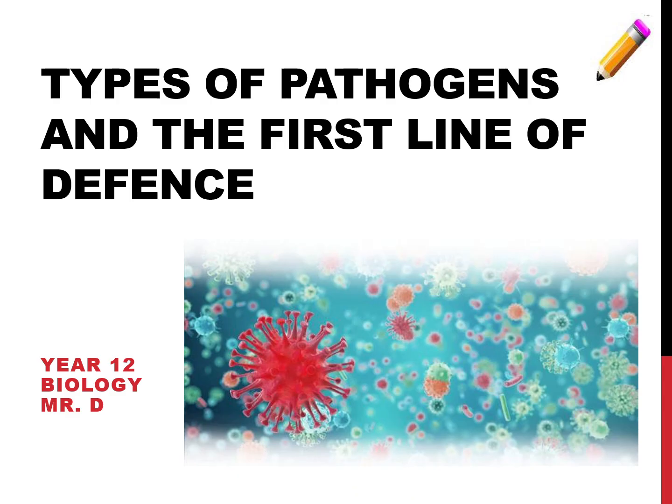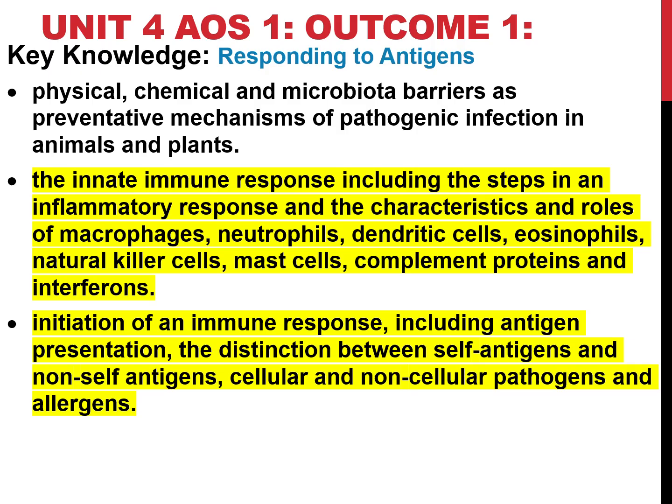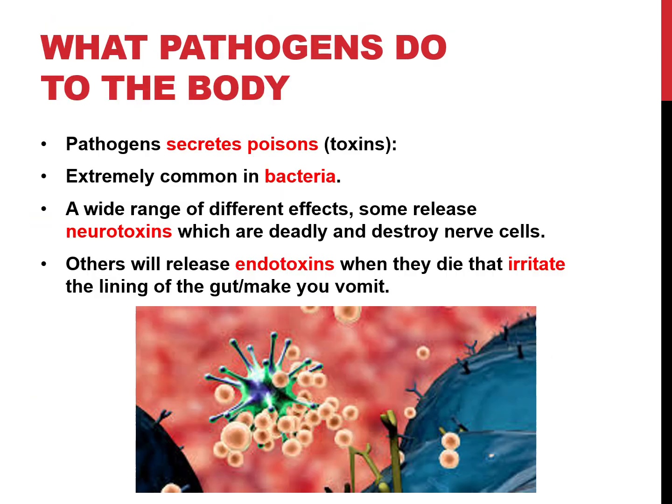All right, so what are the types of pathogens in the first line of defense? So what do pathogens do in the body? They can do multiple things. One of them is secreting poisons or toxins if it's a bacterium. So it could be anything, endotoxin, neurotoxin, that irritate your body.